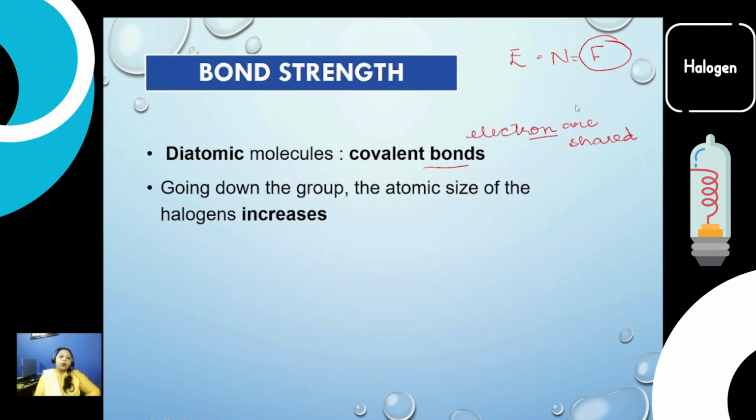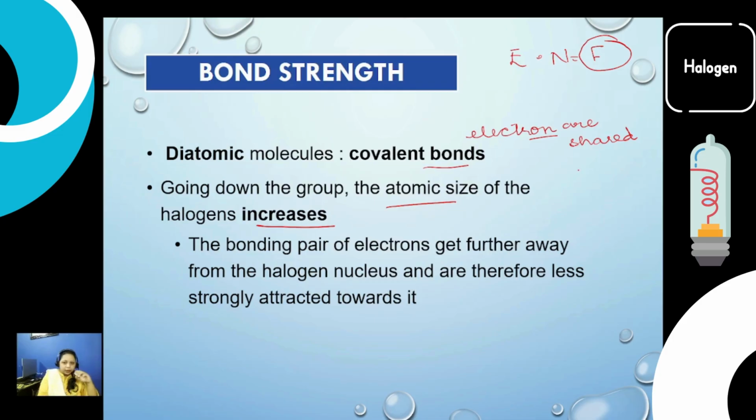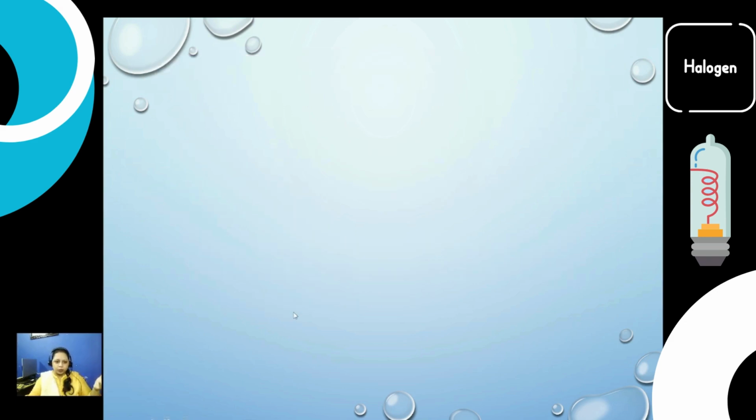Going down the group, the atomic size increases. It means the nucleus is quite far away from the outermost electron, which makes it difficult to get hold of that outermost electron. So the bond strength is not that much when the atomic size is big. The bonding pair of electrons gets further away from the halogen nucleus and is therefore less strongly attracted towards it.